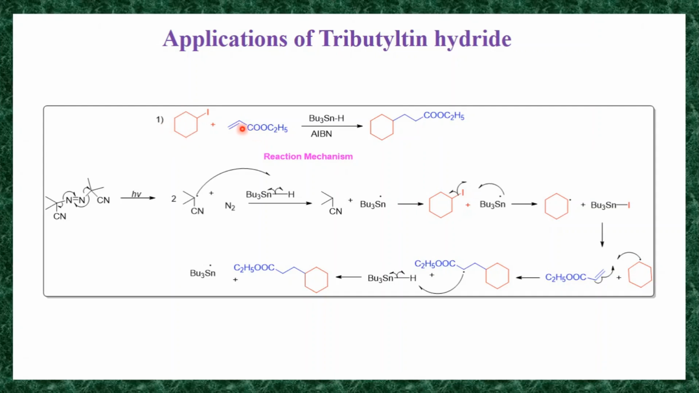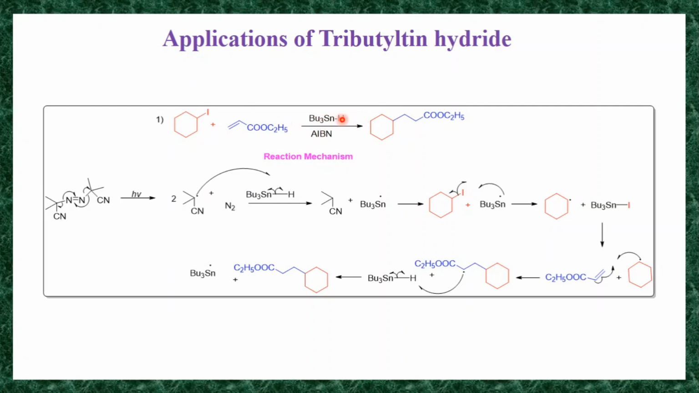Take cyclohexyl iodide in the presence of this alpha-beta unsaturated ester. The reaction between these two molecules takes place in the presence of tributyltin hydride and AIBN, and you will get this product. This is an example of intermolecular carbon-carbon bond formation, because the carbon-carbon bond is forming between two different molecules.